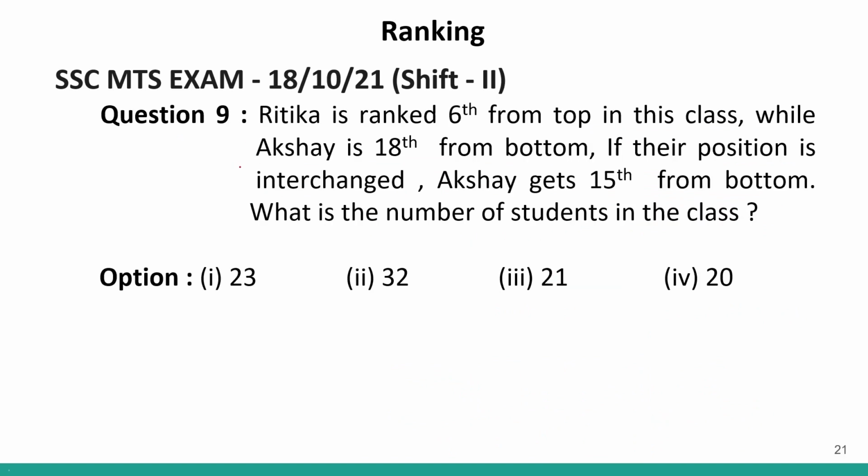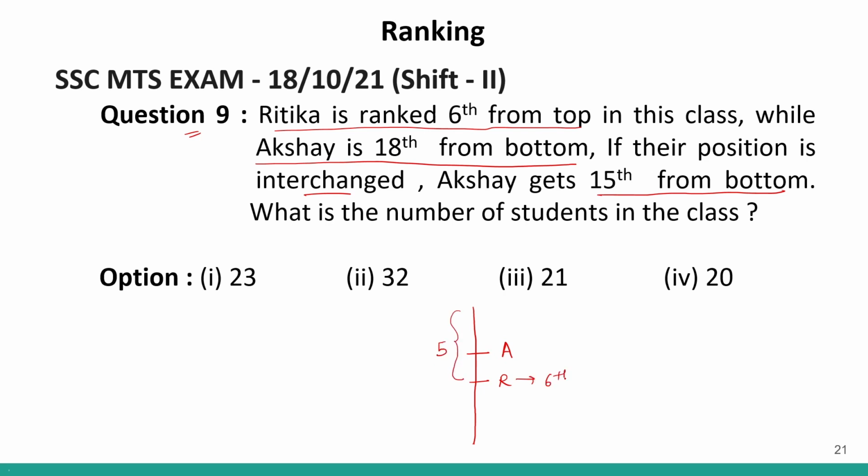Coming to question number 9. Question number 9 says that Ritika is ranked 6th from top. Akshay is ranked 18th from bottom. When they interchange their position, Akshay gets 15th from bottom. That means Akshay's position has decreased now. So, Ritika will be over here and Akshay will be over here. Before Ritika, there will be 5 people and Ritika is 6th from top. Correct? This is your initial position.